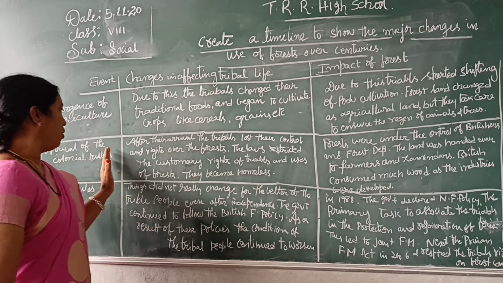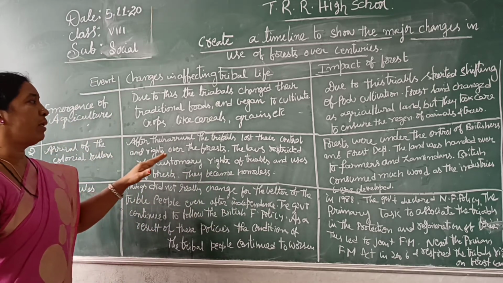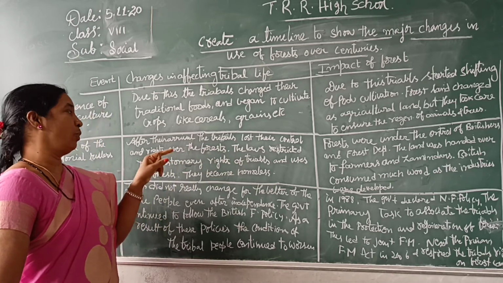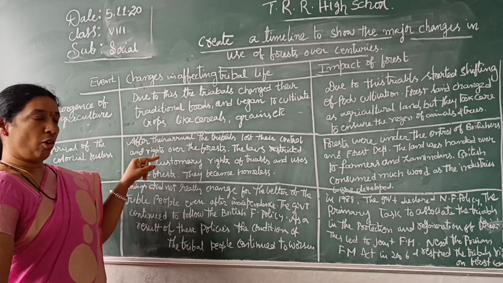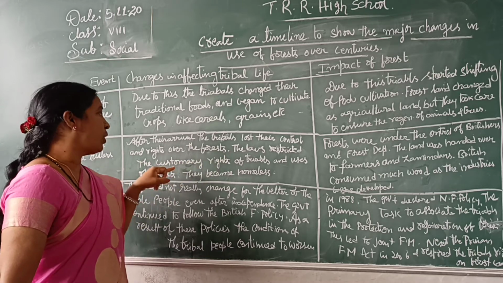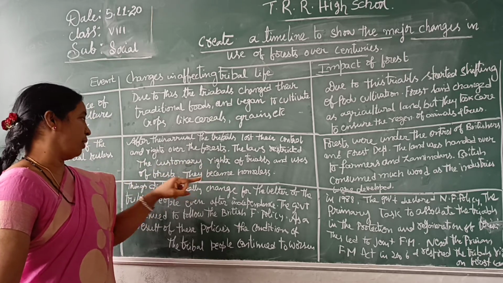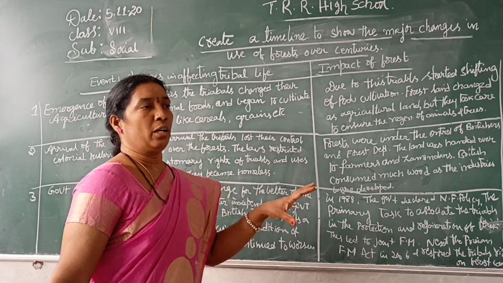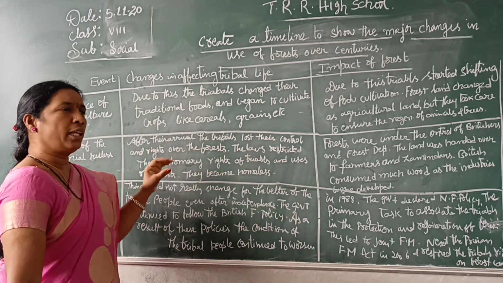So once the Britishers arrived, what happened? They lost their control on land, and lost their control on forests. And the laws restricted the customary rights of the tribals and their use of forests. So they gave some limitations to the tribal people. How did they give the restricted laws?